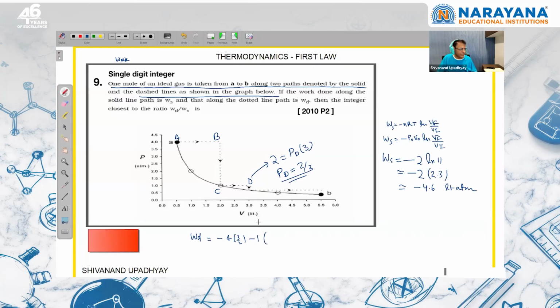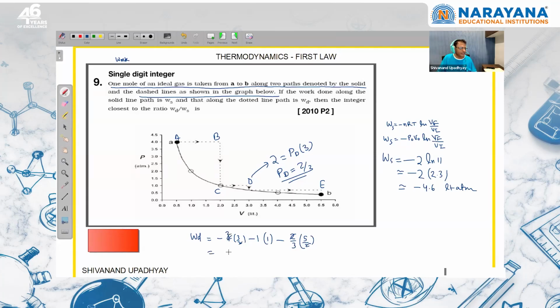So pressure is 1 atm and the volume change is 1 unit, 1 litre. From D to E, let's call this E. Now if I have to write, pressure at point D is constant and that is equal to 2/3, and the volume change you can write from here 5.5 and this is 3, so 2.5 will come, 5/2. So now you can simplify, these 2 and 2 cancel out. Here you can write that this is 2.